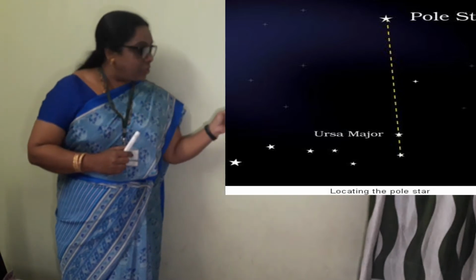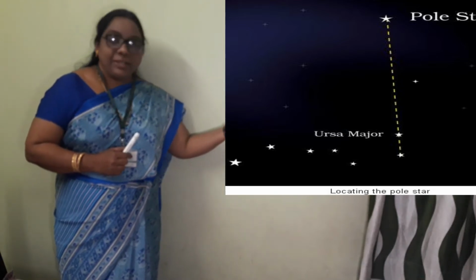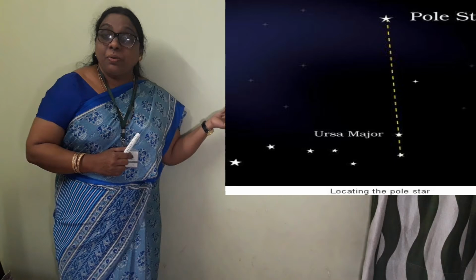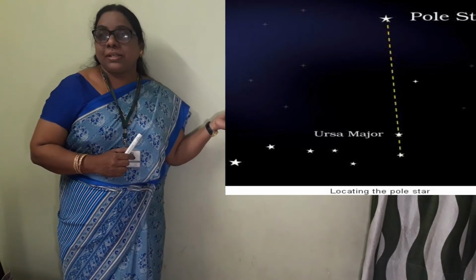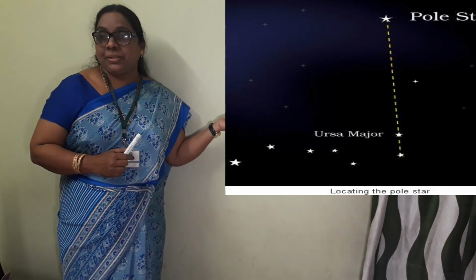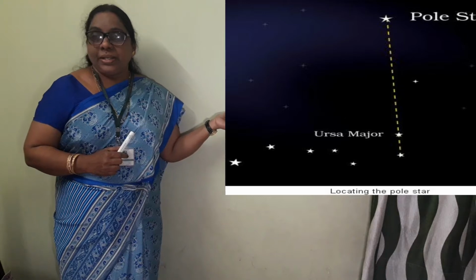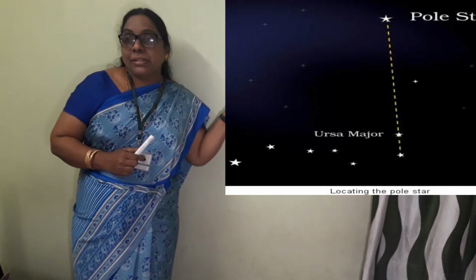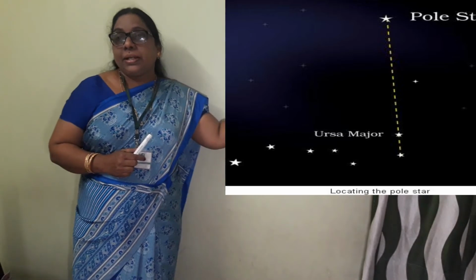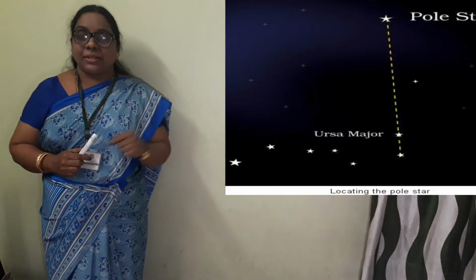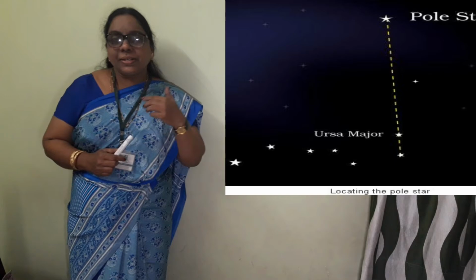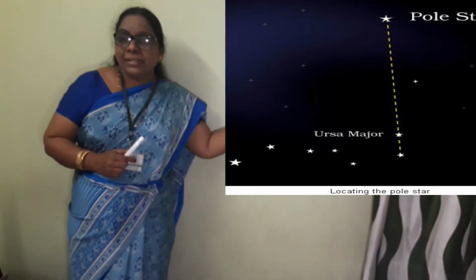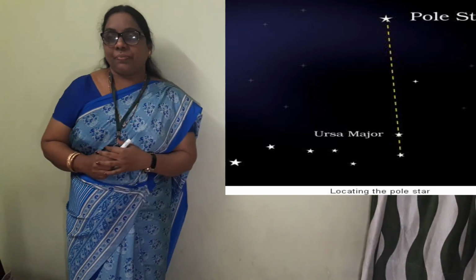Okay, well, what are the two stars? The handle has the two stars. Look at the two stars at the end of the Ursa Major. Imagine just a straight line passing through these stars. Just imagine, extend this imaginary line towards the north.